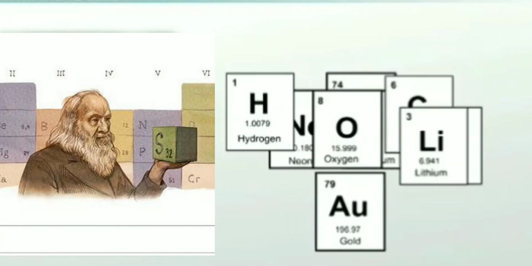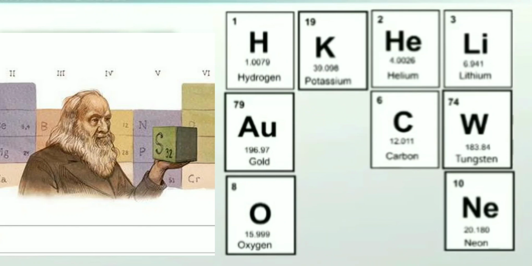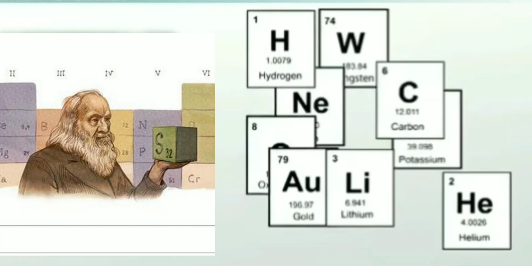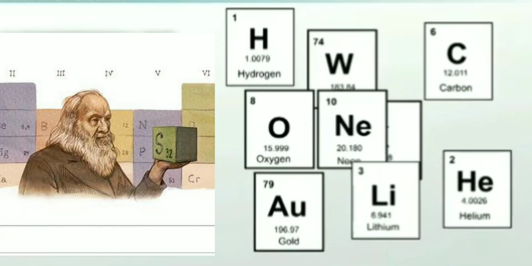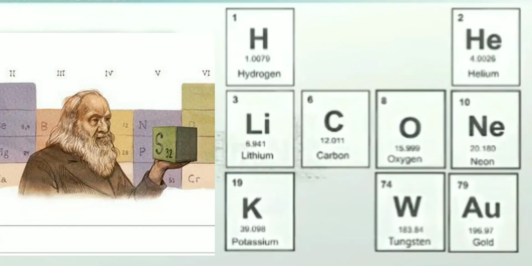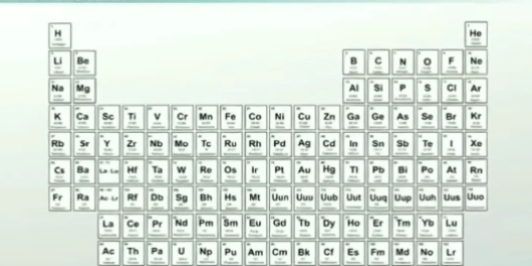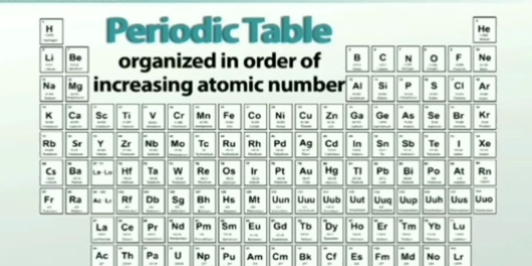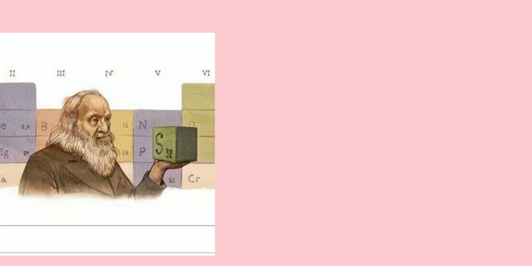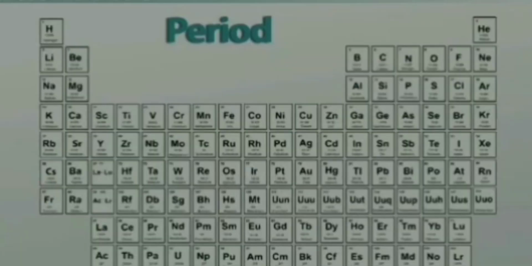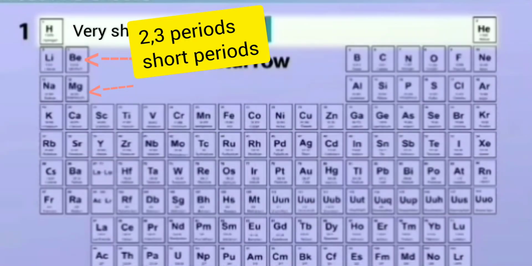He was also able to predict the atomic weights and their characteristic properties, and accordingly he left the place in the periodic table. The periodic table of the chemical elements is one of the most significant achievements in science, capturing the essence not only of chemistry but also of physics and biology. The periodic table which we are using now is organized in increasing order of atomic number, and when the elements were discovered, the rows were added up.